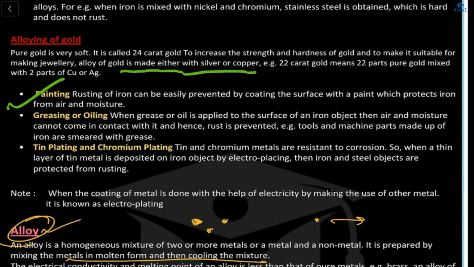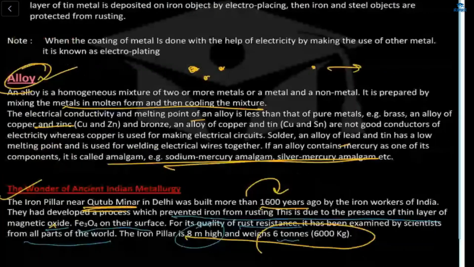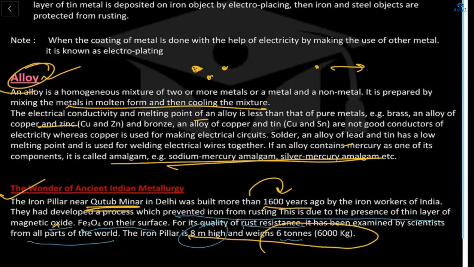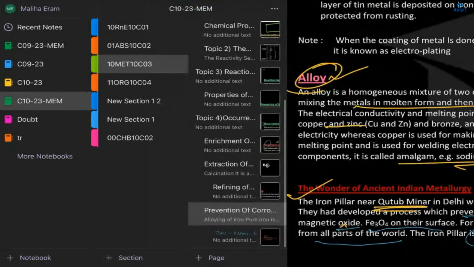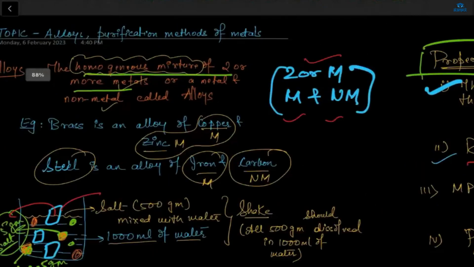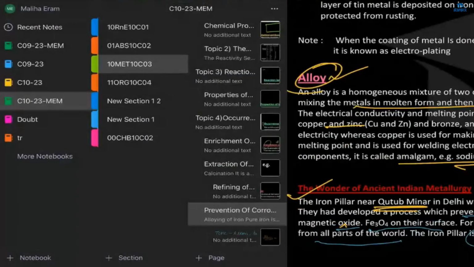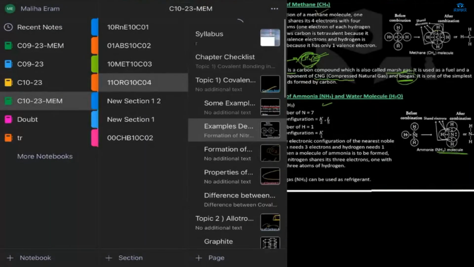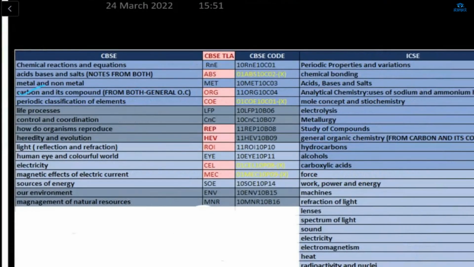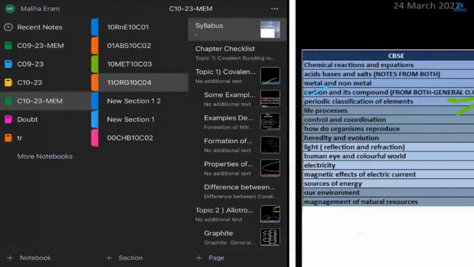Now in the next class, we will talk about alloy. After that, only the alloy topic is left, and this chapter will get over. After that, there is organic chemistry, carbon and its compounds. Only the alloy part is left in this chapter.